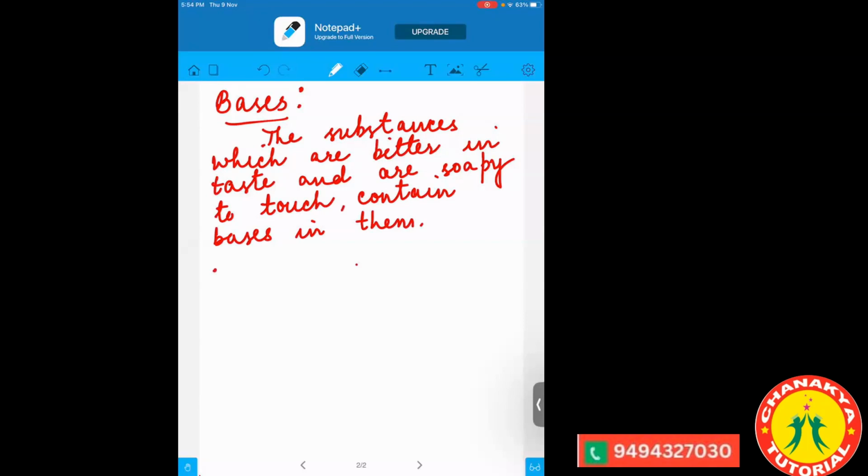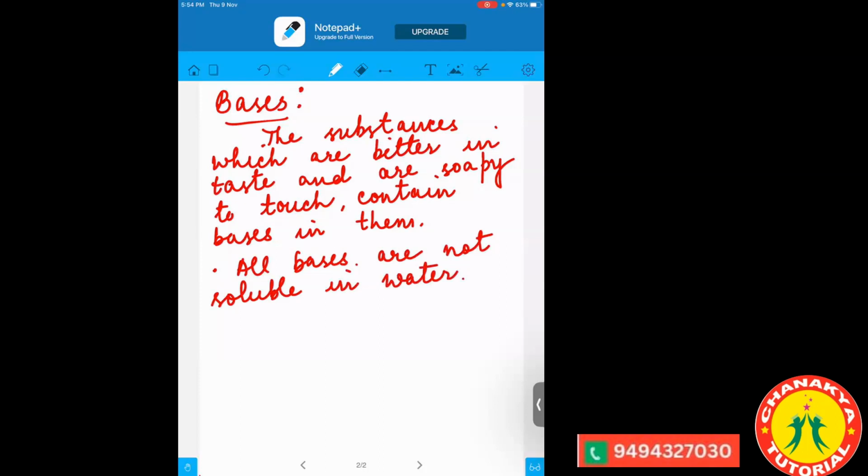Now, we have studied that all the acids are soluble. Like that, all bases are not soluble in water. So we cannot dissolve the bases in the water.